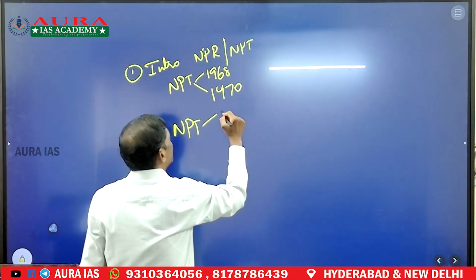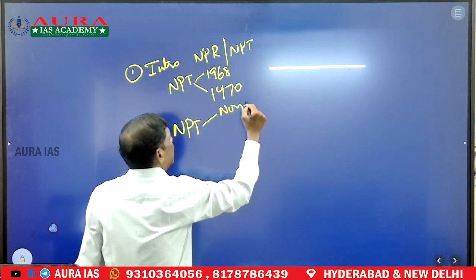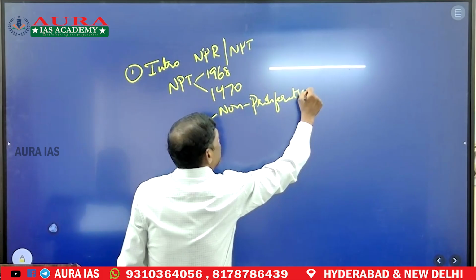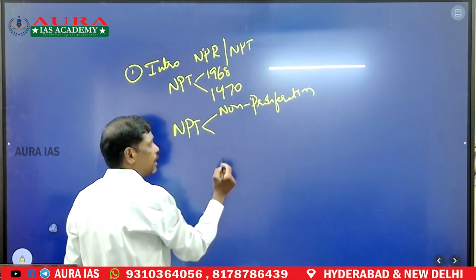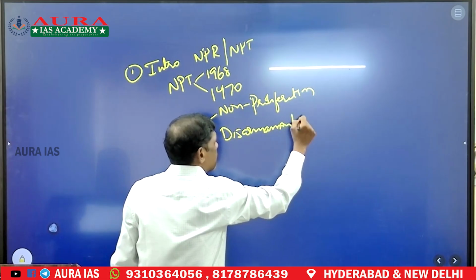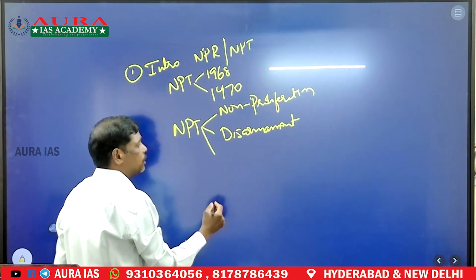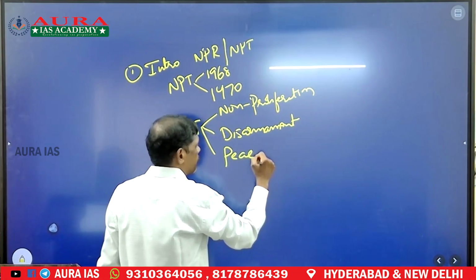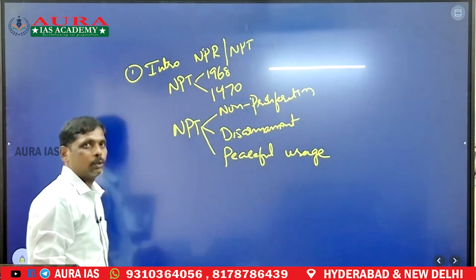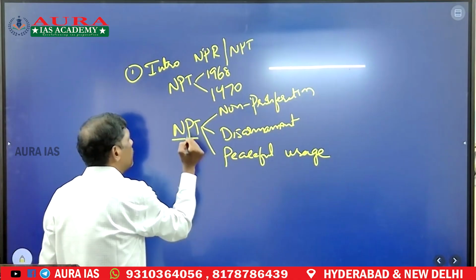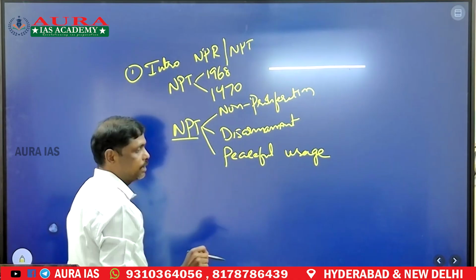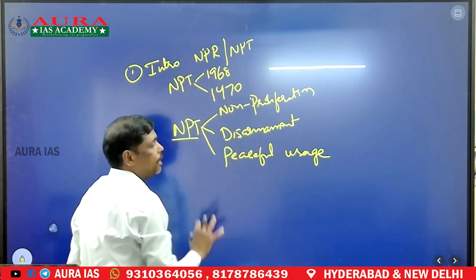One is non-proliferation, second one is disarmament, and third one is peaceful usage. So these are the three main goals of the non-proliferation treaty, because it is with this intention that NPT came into existence. So this should be the introductory part.